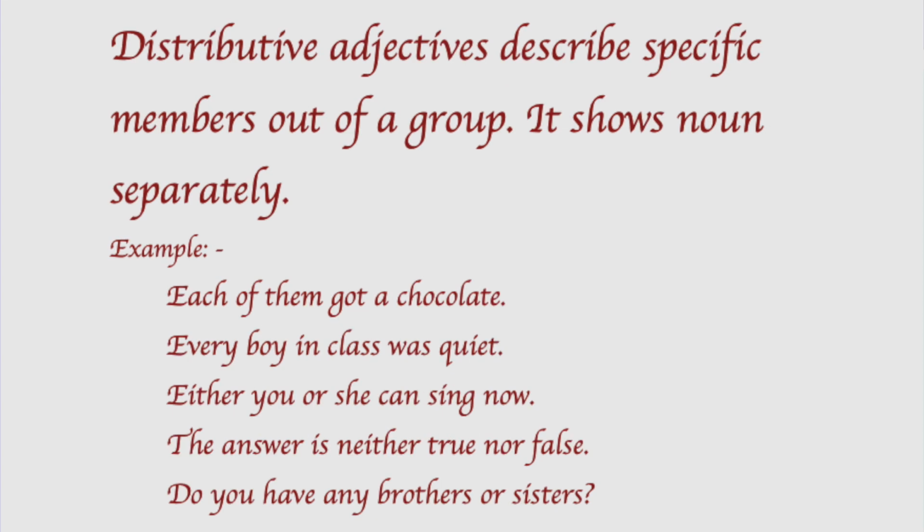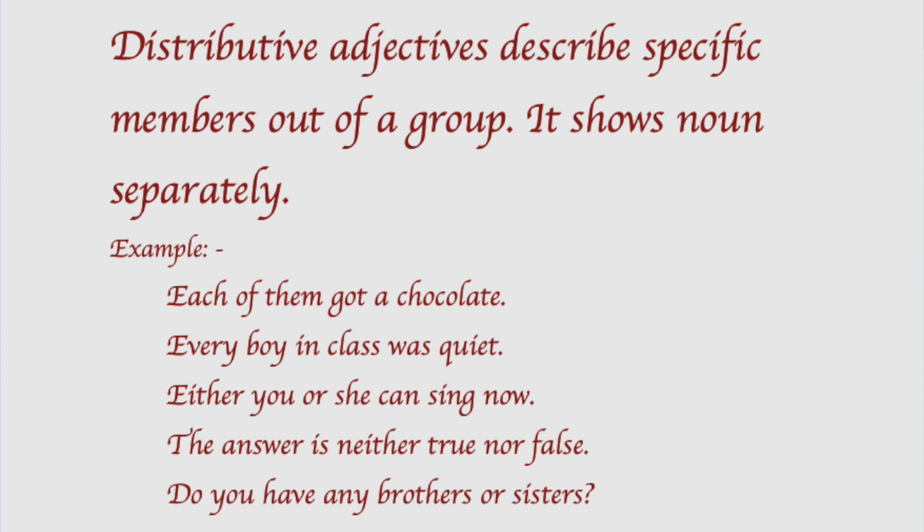Okay, then next one is distributive adjectives. Distributive adjectives describe specific members out of a group. It shows nouns separately. See the example. Each of them got a chocolate. Each is a distributive adjective. Each is used to speak about group members individually. Every boy in class was quiet. It is used to make a generalization.